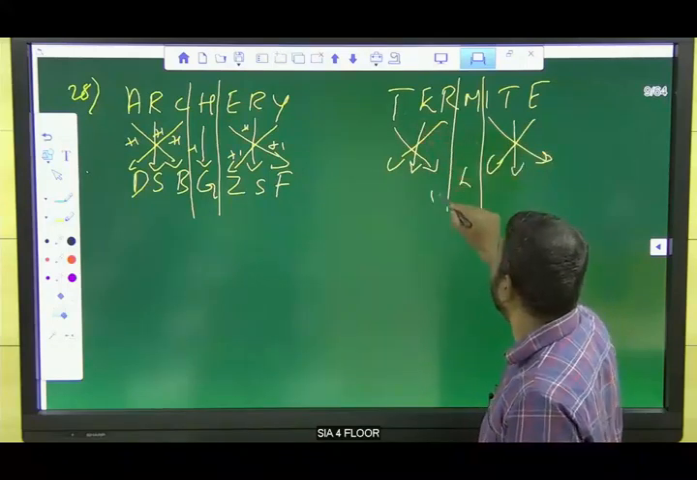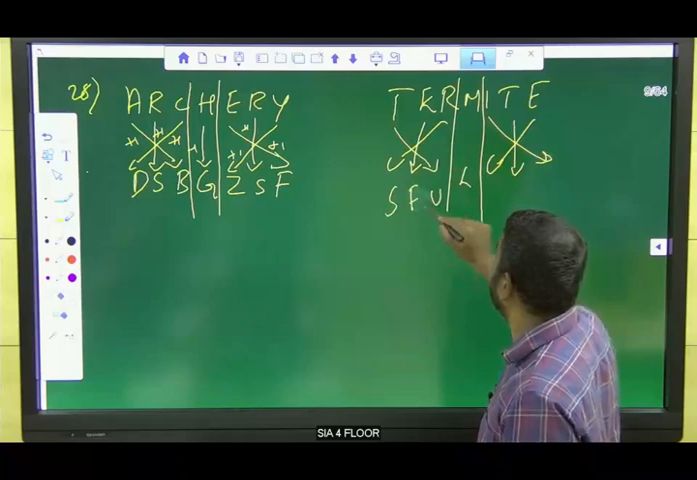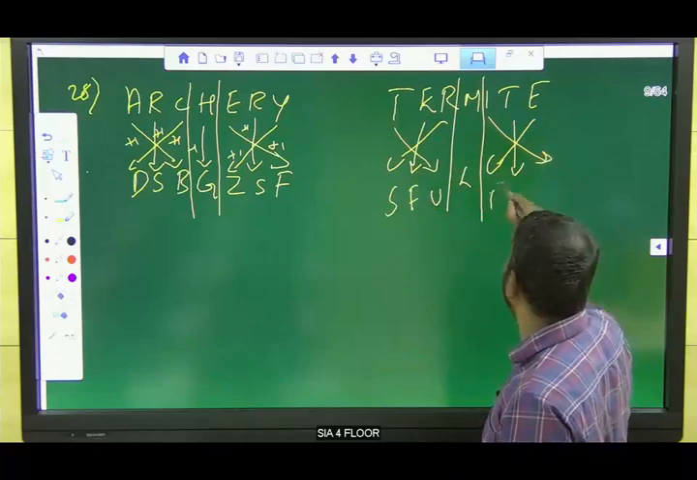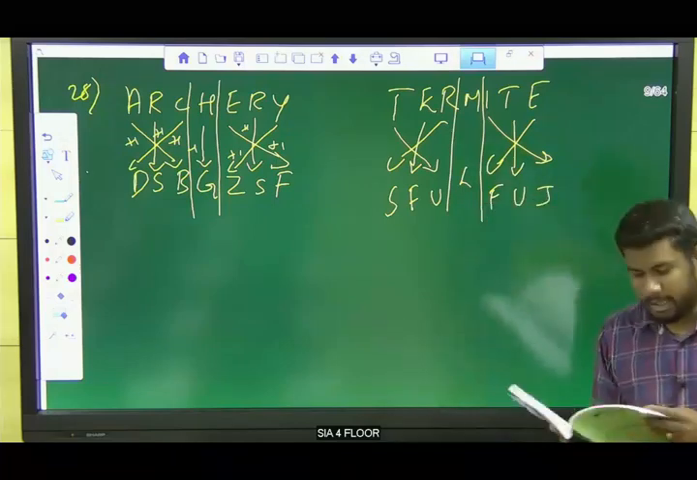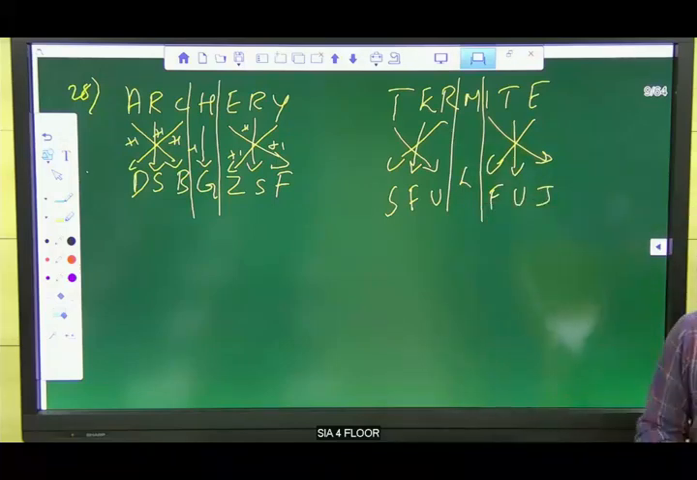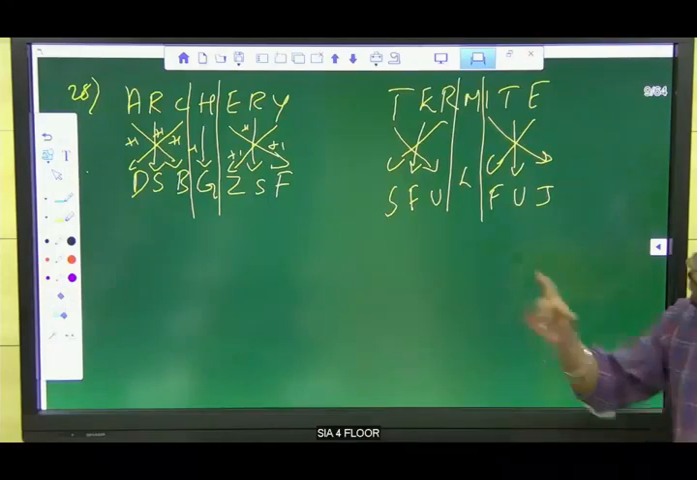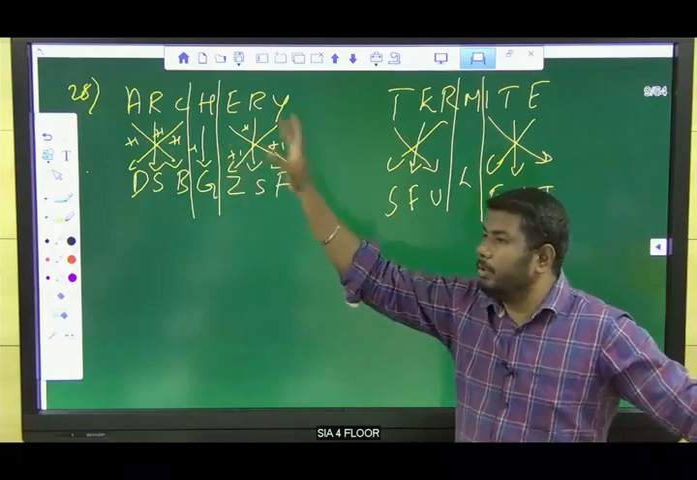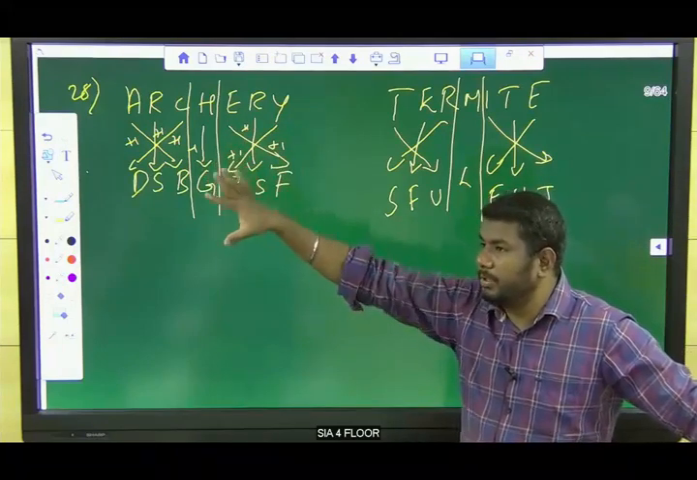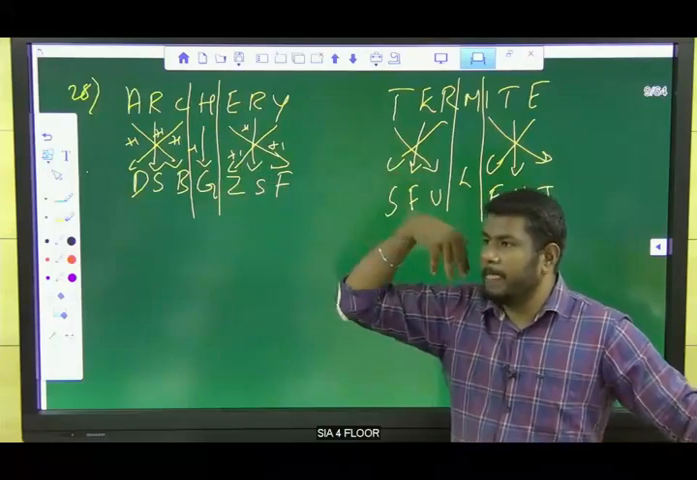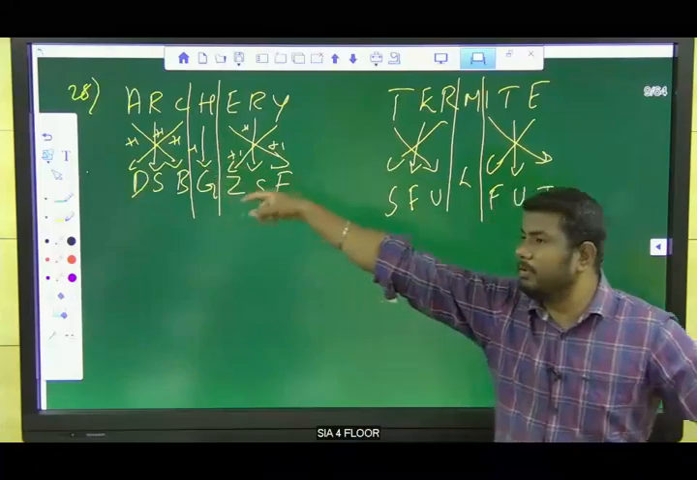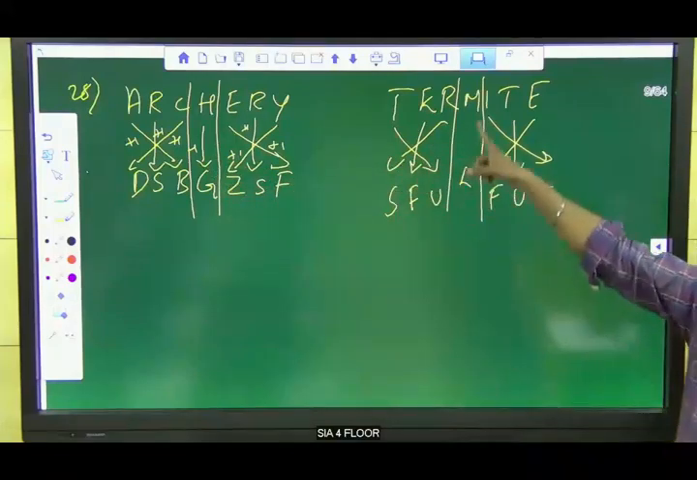Right. T, U, R, S, E, F, L, so we have E, F, T, U, I, J, right? S, F, U, L, F, U, J. Option A is the answer. Sometimes we will go with option B. That's why I told you, look out for all the letters. Don't assume yourself. Look out for all the letters, whether the given concept is the next letter or the previous letter. So look out for all the concepts and don't make mistakes here.